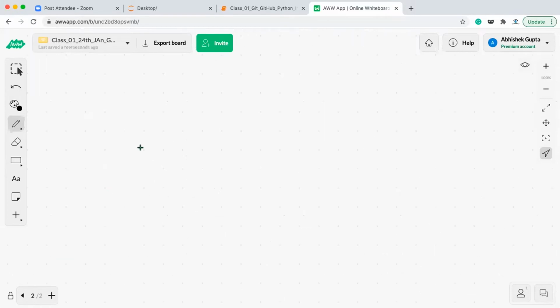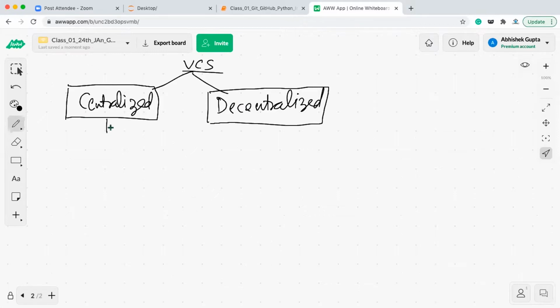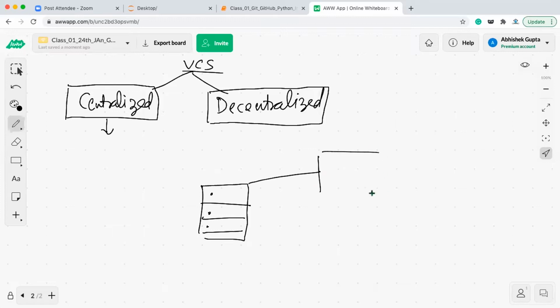So we devised a VCS, a version control system. VCS are mainly of 2 types: centralized and decentralized version control systems. We are just going to have a look at what happens in each. In the centralized version control system, we have a central server or central system where all the data is maintained, and the different systems you have are connected to this central server or central system.